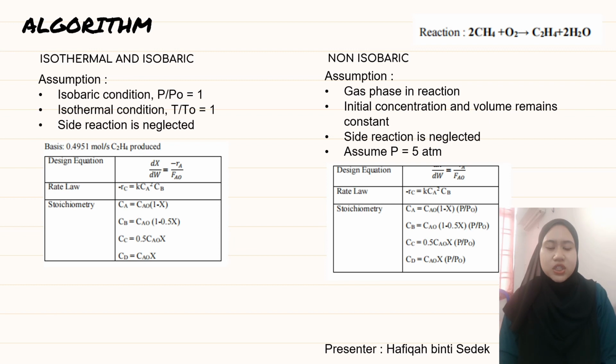And we have the rate law and also the stoichiometry that we can get from the stoichiometric table. For the second condition, we have non-isobaric condition. We assume gas phase in reaction. Initial concentration and also volume remain constant. The side reaction is neglected, and we assume the value of the final pressure, P, equals 5 atm. And same here, we have the design equation for the PBR, the rate law and the stoichiometry that we can get from the stoichiometric table.